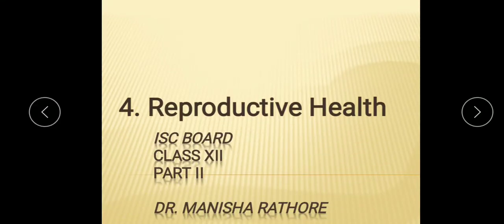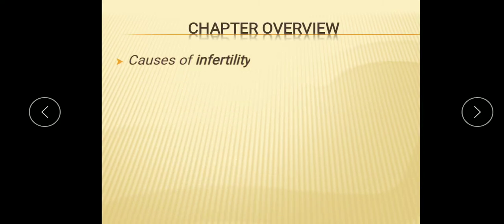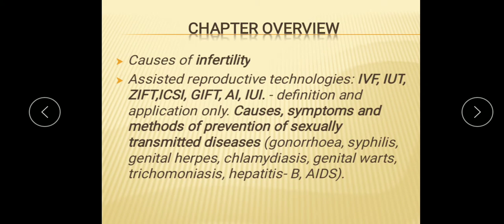Good morning, students. Today we will study the next part of reproductive health. So, what are the topics we are going to study here? The causes of infertility and the assisted reproductive technologies, that is ART. And these are the technologies we are going to study: IVF, IUT, ZIFT, ICSI, GIFT, AI, IUI. Definition and applications are only there.